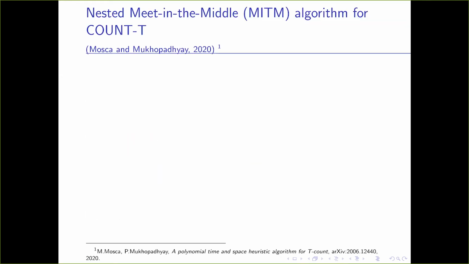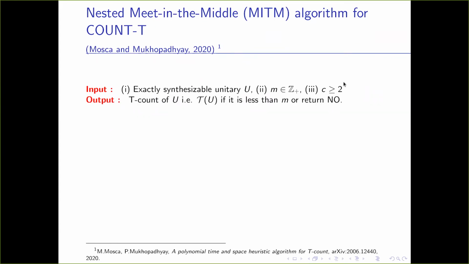Now, as I said before, we gave a nested meet in the middle algorithm for T count, which is an improvement over the algorithm given by Gosset and others. The input to this algorithm is an exactly synthesizable unitary, an integer m, and c. The c is the extent of nesting that we want. The output is the T count of u if it is less than m, or it returns no.